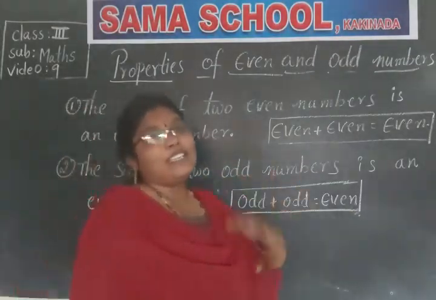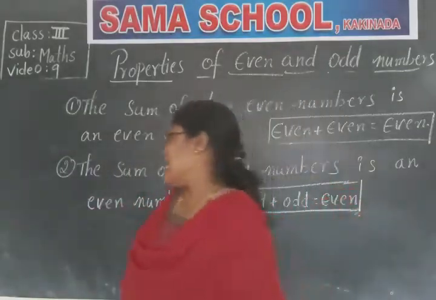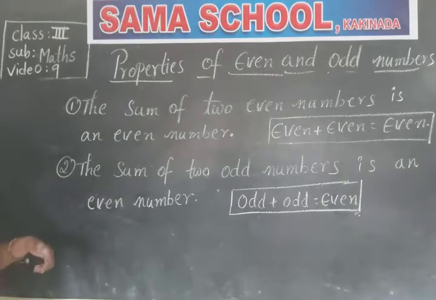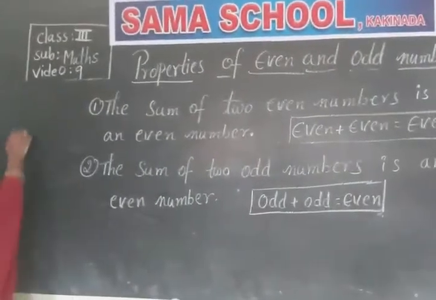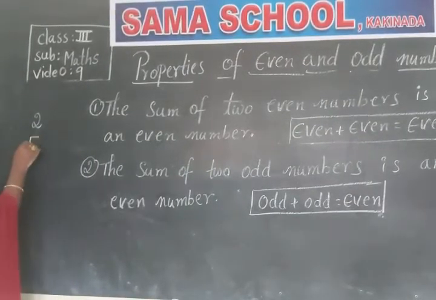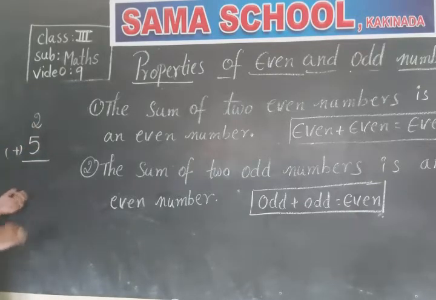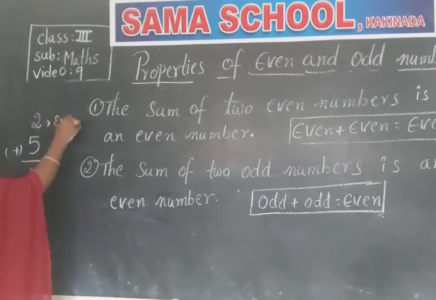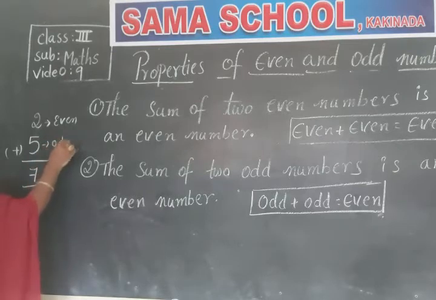Now, let us take some more examples. Let's take one even and one odd. See, tell me one even number 2 and odd number 5. Come on, add these two. What is 2 plus 5, children? 7. 2 is an even number and 5 is an odd number.